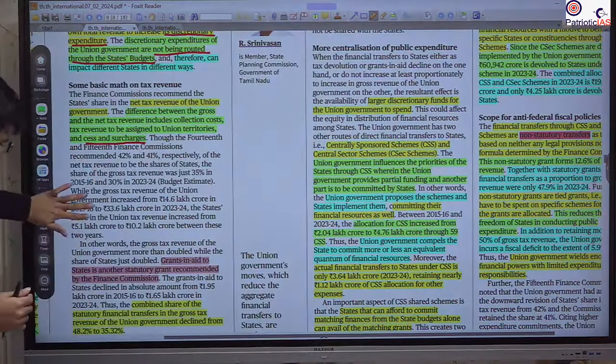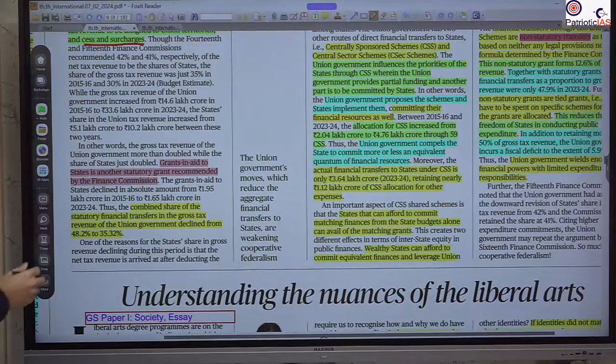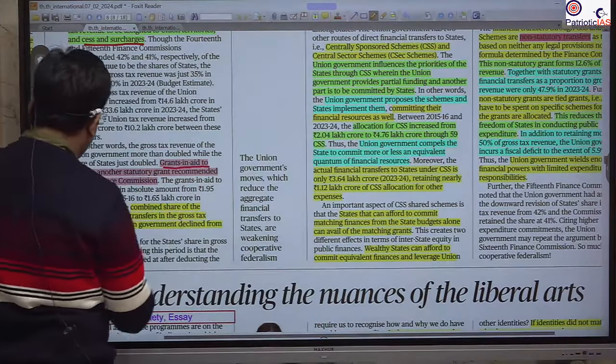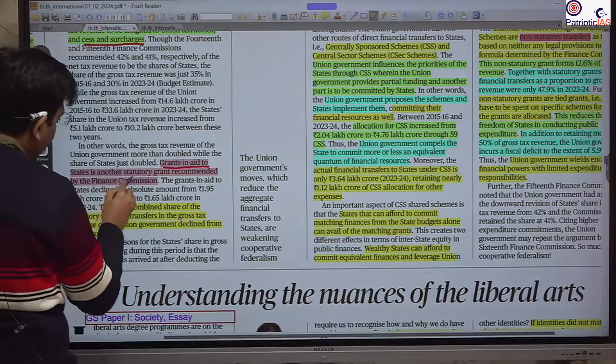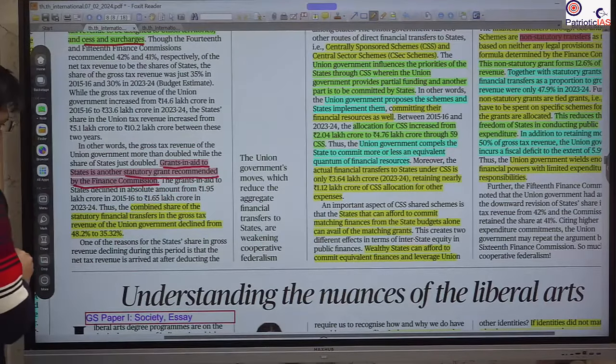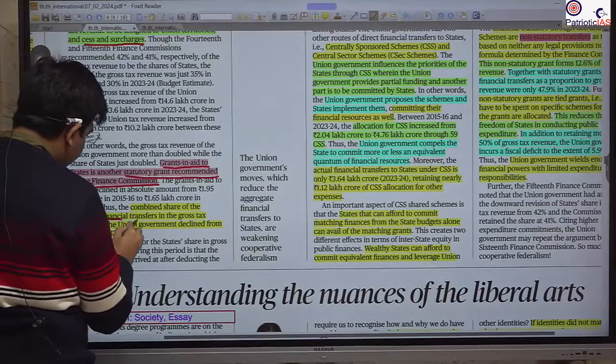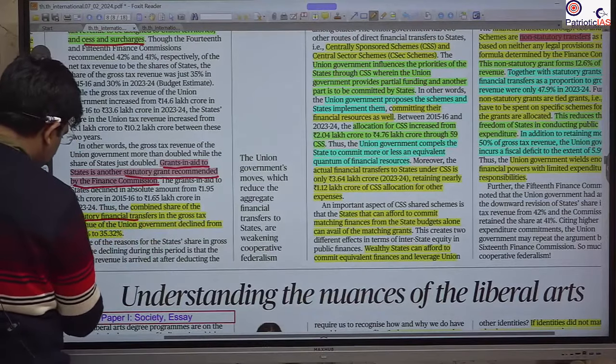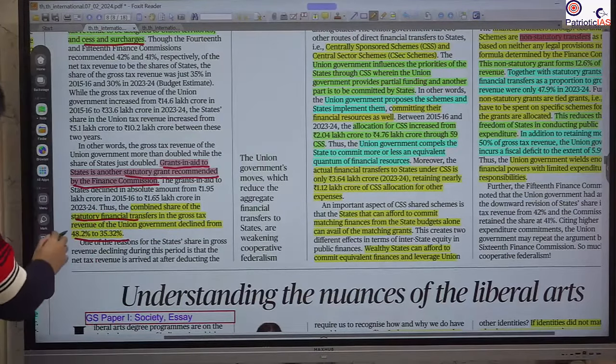Okay. So here it is telling that this grant-in-aid to the state is another statutory grant recommended by the Finance Commission. So the combined share of this statutory finance transfer in the gross tax is around 48%.